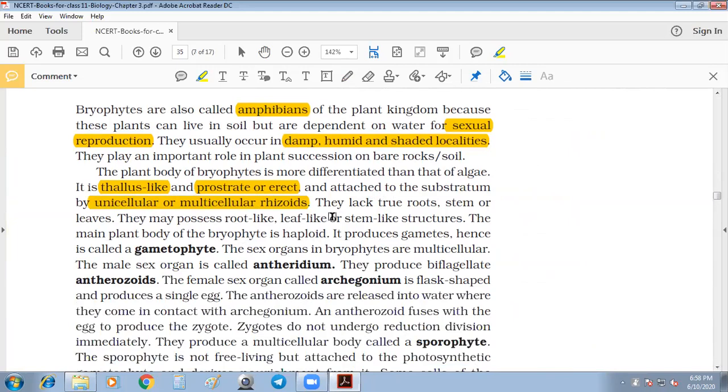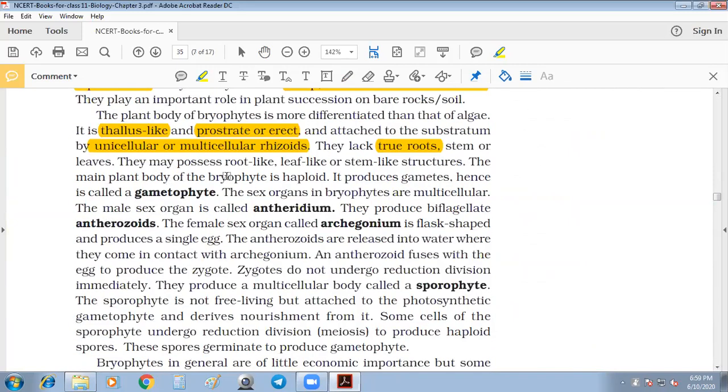This is important. They lack true roots, stems or leaves. I already told you that they do not have true roots. They have roots as rhizoids, and stems and leaves. So they possess root-like structures, leaf-like structures and stem-like structures. I already told this in the case of Funaria.